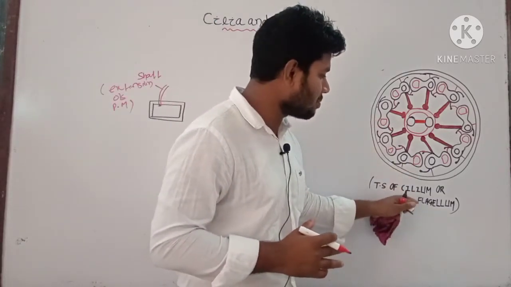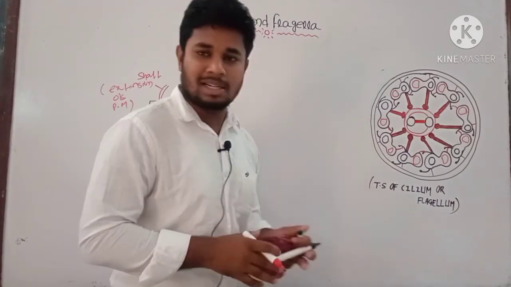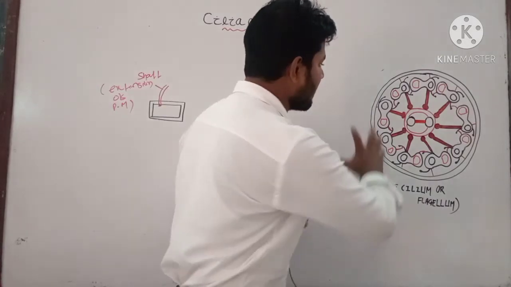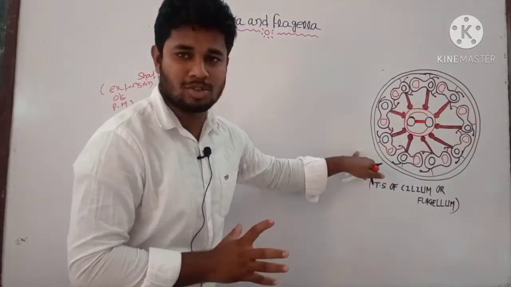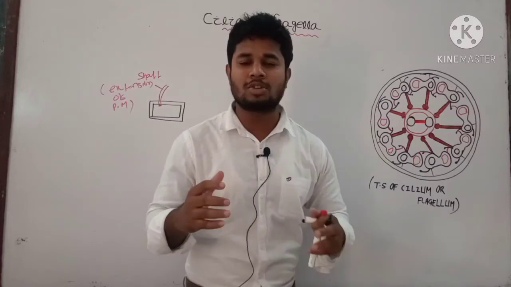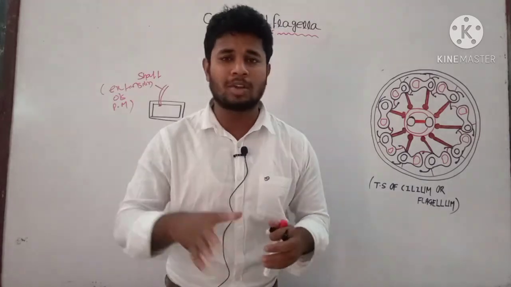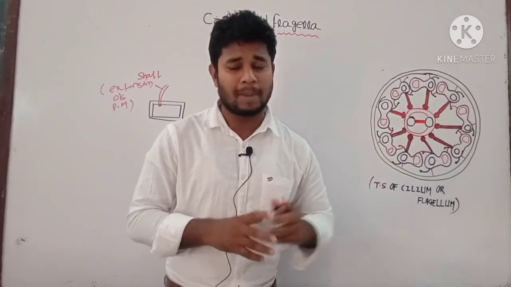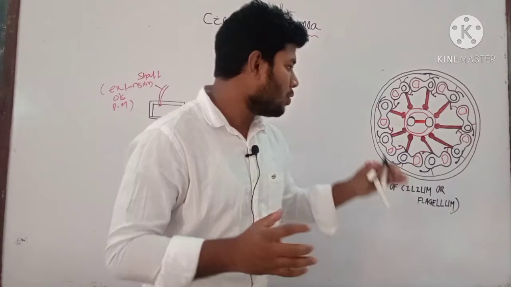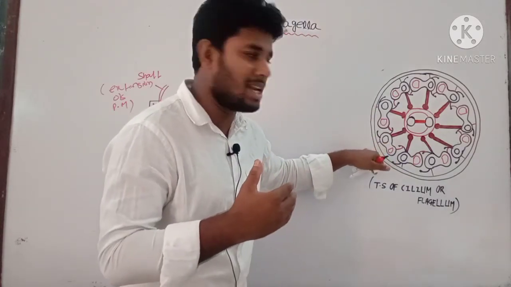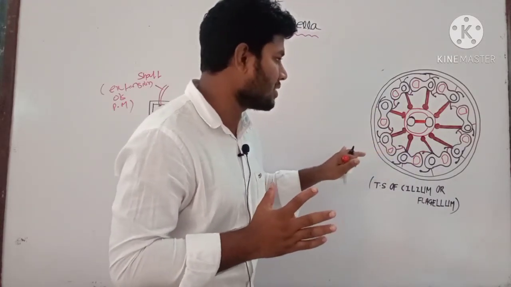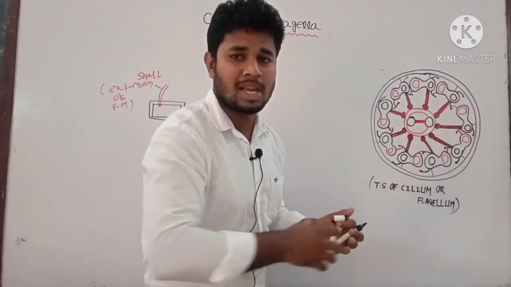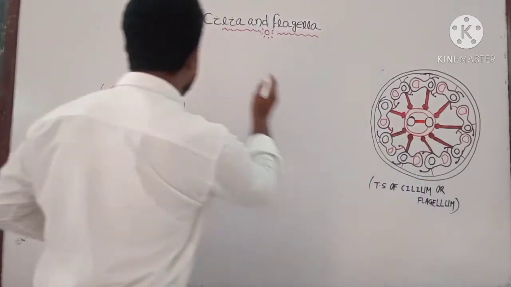Now see the structure of the TS, that is your transverse section. Here you can see the arrangement of several microtubules within a single structure. Already we have said that the shaft consists of two types of microtubules: the central microtubules, and those which occur outside, known as outer microtubules. If we cut a section of that cilia or flagella, we can see several microtubules, doublet microtubules and singlet microtubules.